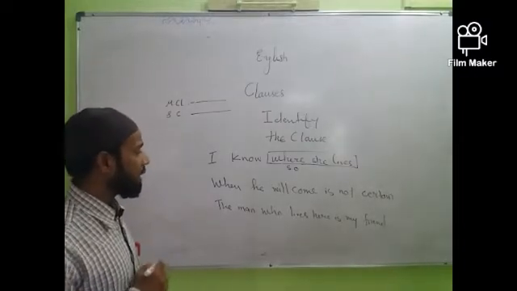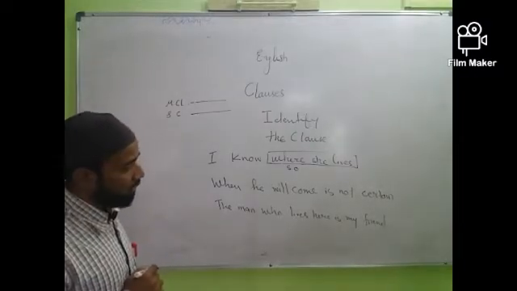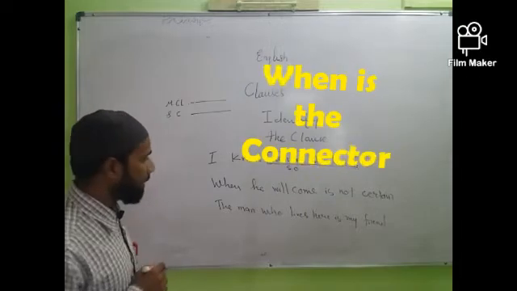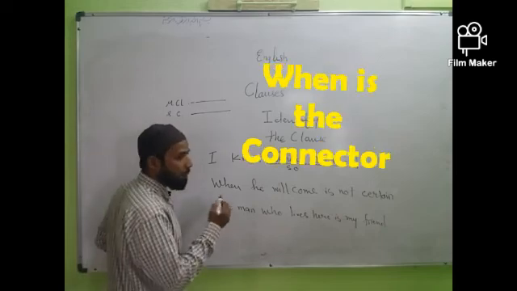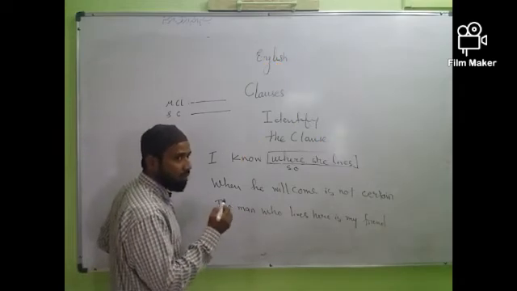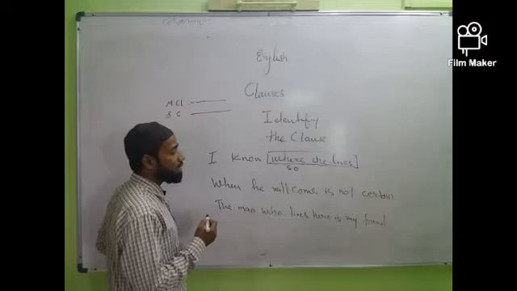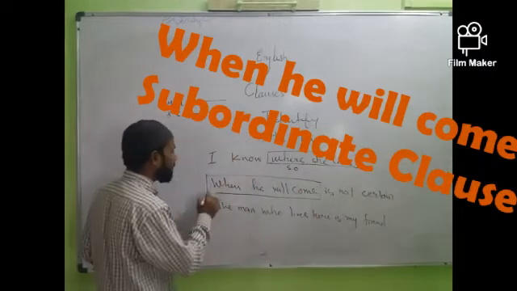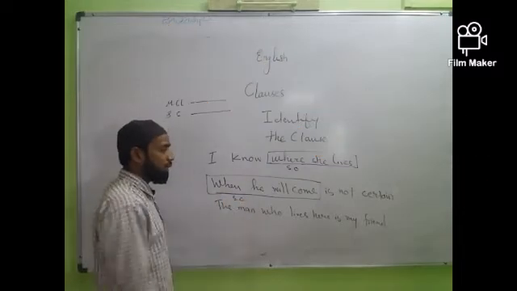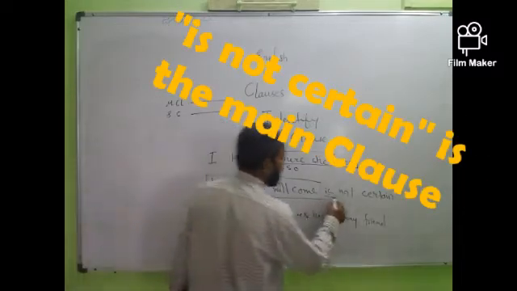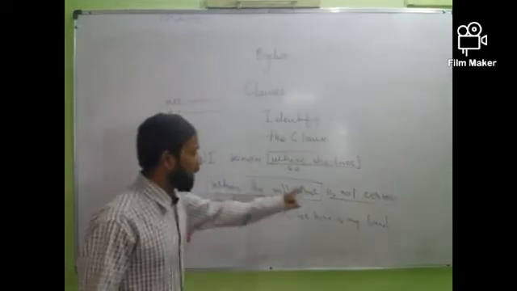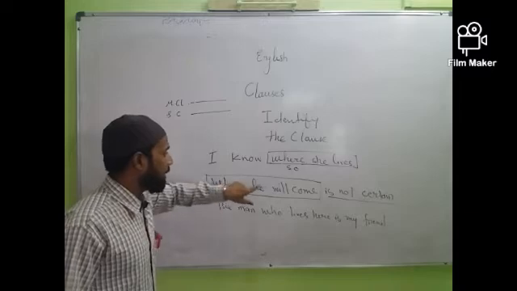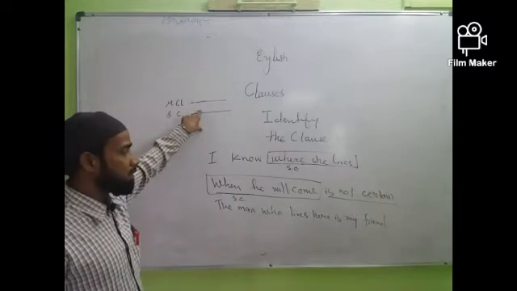Let us analyze the second sentence. When he will come is not certain. Now what is the connector? Very good, you are right, the connector is when. And what is the part of the sentence connected to the connector, or coming ahead of the connector? When he will come. So it will be called subordinate clause, and the remaining, is not certain, will be called main clause. So you will write is not certain in the main clause. When he will come, you will write in the SC, meaning subordinate clause.